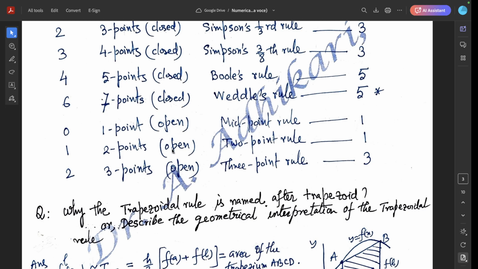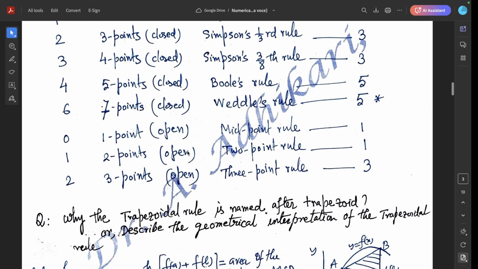And the 2-point rule is the 2-point open type Newton-Cotes quadrature formula, with degree of precision 1. And the 3-point rule is the 3-point Newton-Cotes open type formula, with degree of precision 3.